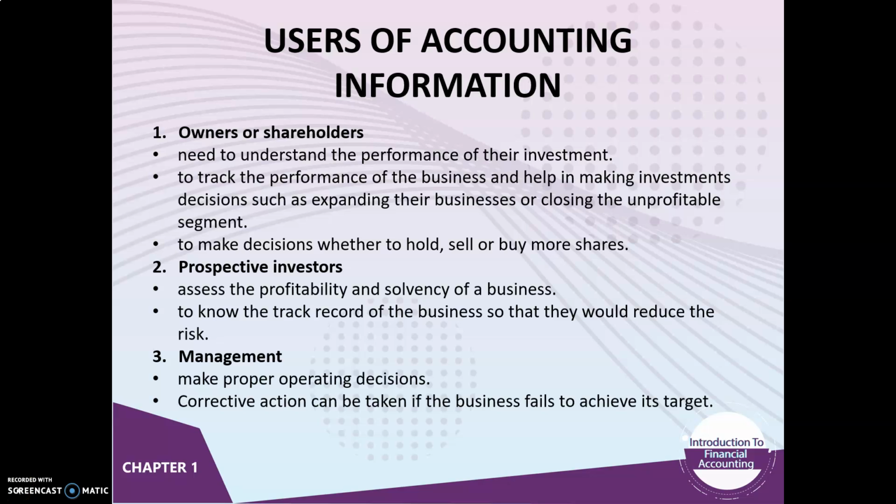Uses of accounting information. There are 10 uses of accounting information. First one is owners or shareholders. Why do owners need the accounting information? First, they need to understand the performance of their investment. Next, to track the performance of the business and help in making investment decisions such as expanding their businesses or closing the unprofitable segment. And to make decisions whether to hold, sell, or buy more shares.